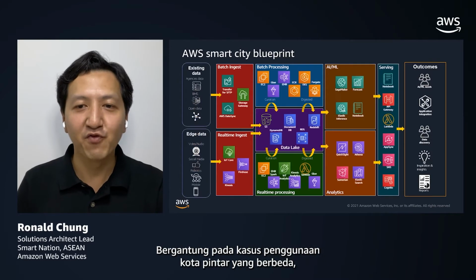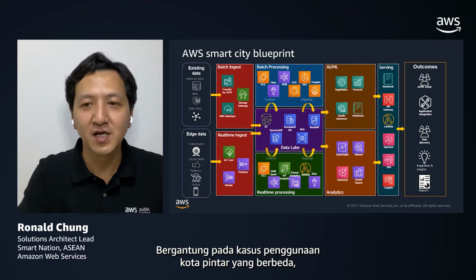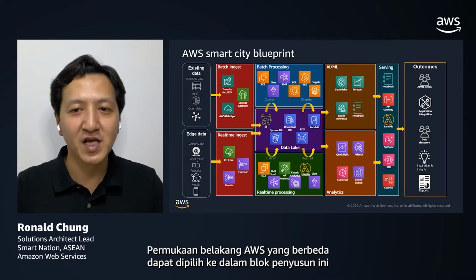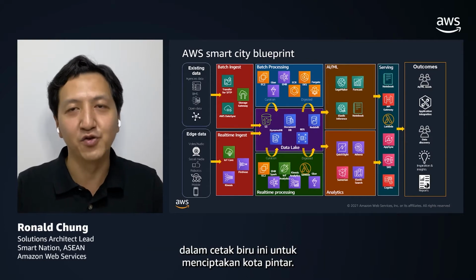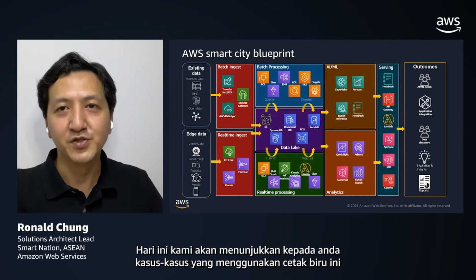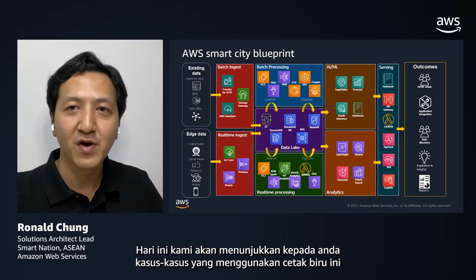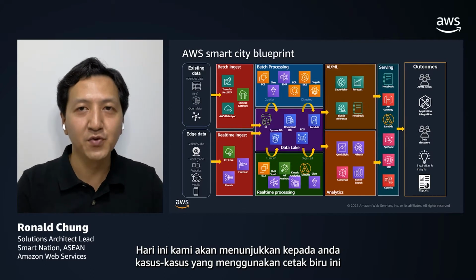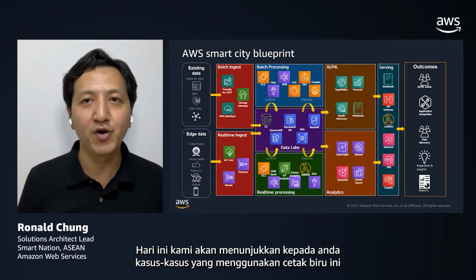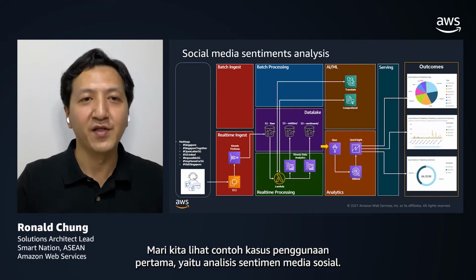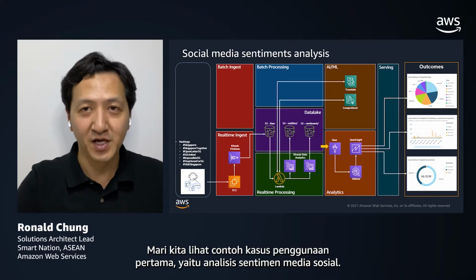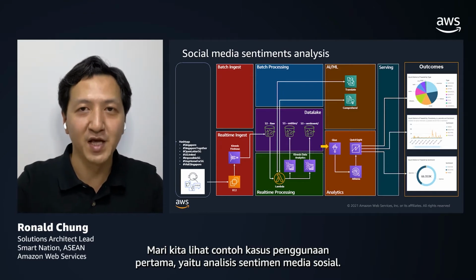And depending on different smart city use cases, different AWS services can be selected into these building blocks within this blueprint to realize a smart city. And today, we are going to demonstrate a number of use cases to you that leverage this blueprint for us to design the proper architecture. Let's have a look at the first use case example, the social media sentiment analysis.